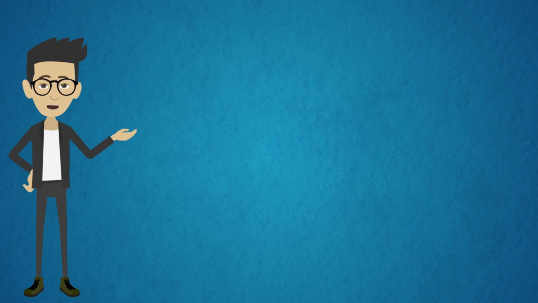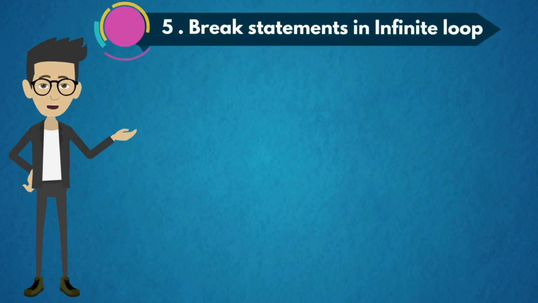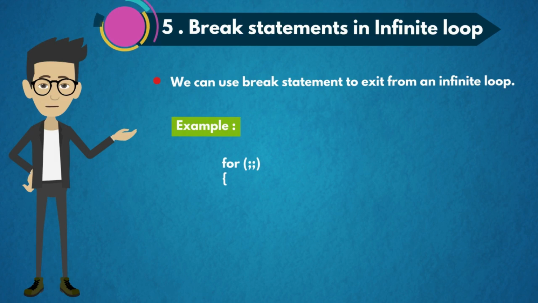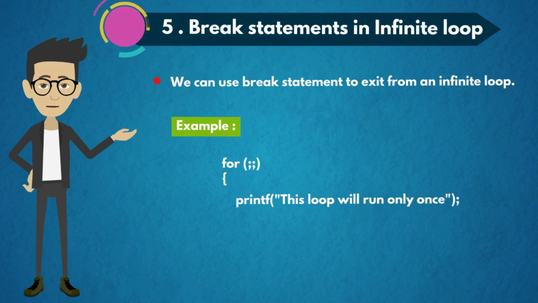The fifth concept is break statement in infinite loop. We can use a break statement to exit from an infinite loop. Example is for semicolon semicolon, which means that there is no initialization, no condition and no increment or decrement operators. Printf, then break, this loop will run only once.